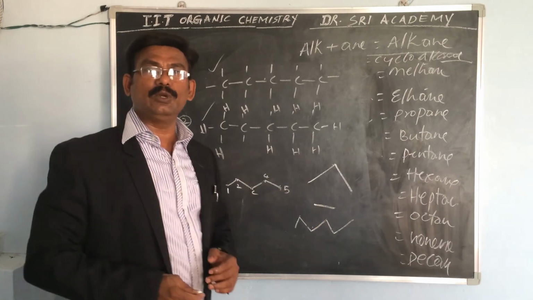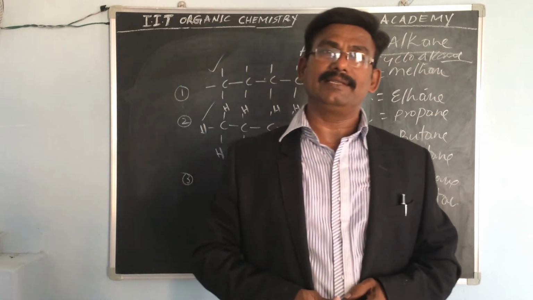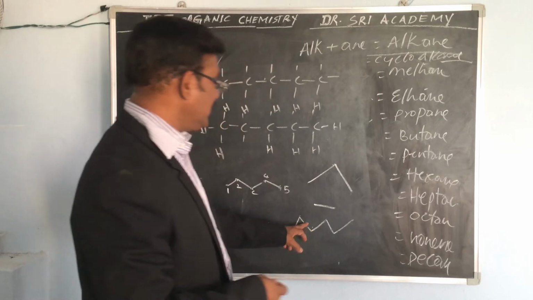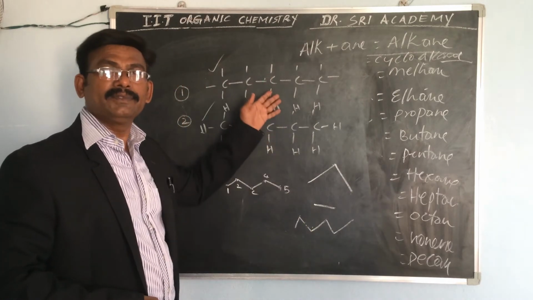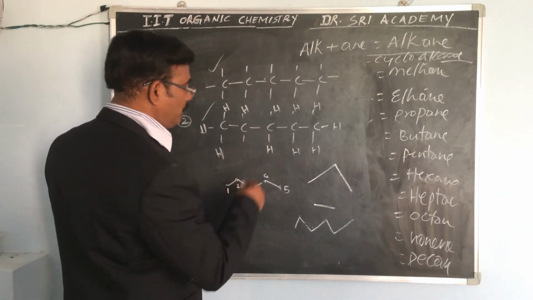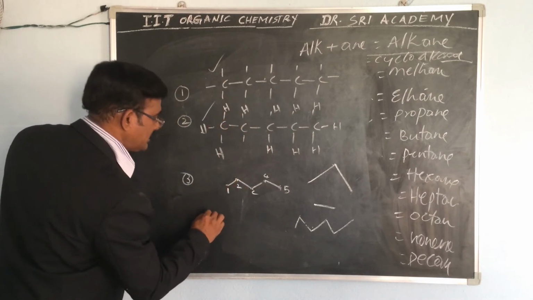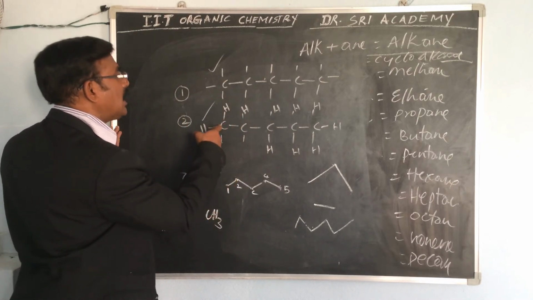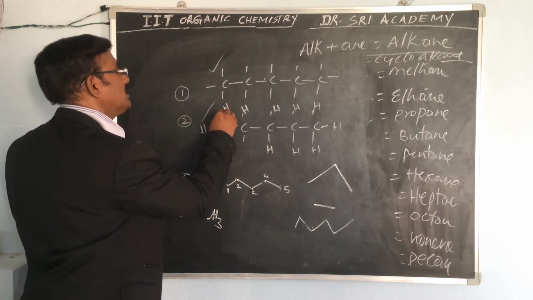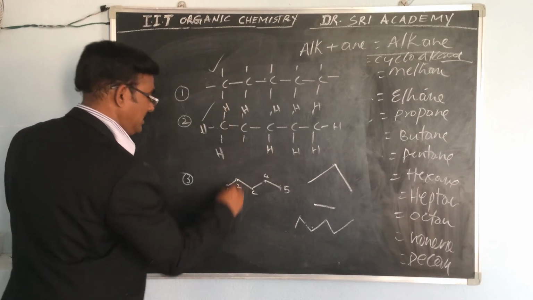In examinations also, in the IIT exam, the final exams, they will give it like this, not like this. So for example, here we can write this structure as CH3, because the carbon has 3 hydrogens, CH3.